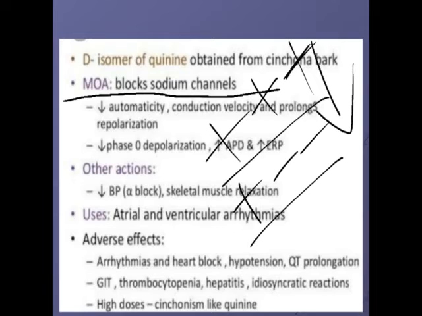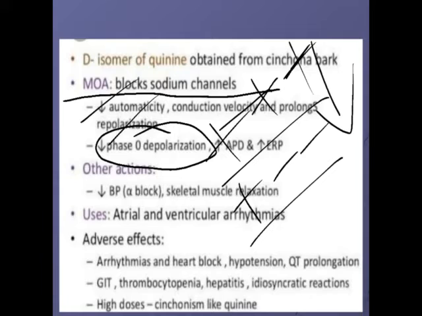But when the sodium channel is blocked, there is no entry of sodium from outside the cell into the cell. So the outside positive charge remains as it is, the inside negative charge remains as it is. So there is no depolarization. They decrease excitability and conduction, and prolong repolarization.